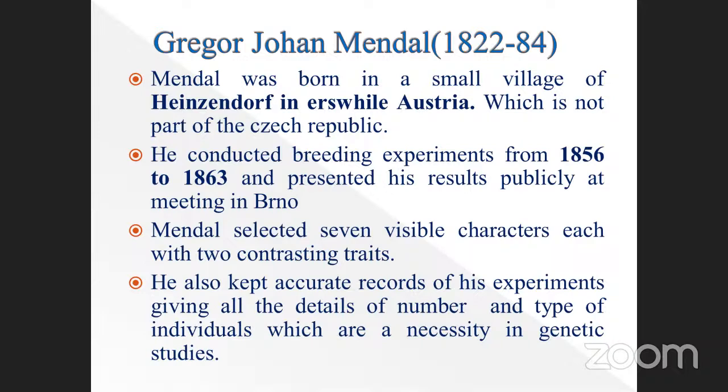Mendel selected 7 visible characteristics, each with 2 contrasting traits. How many characters were chosen by G.J.? 7. Okay. Contrasting characters: what does contrasting mean? Tall is the opposite of dwarf. White, another one is called black. Wrinkled, round. Yellow, red.